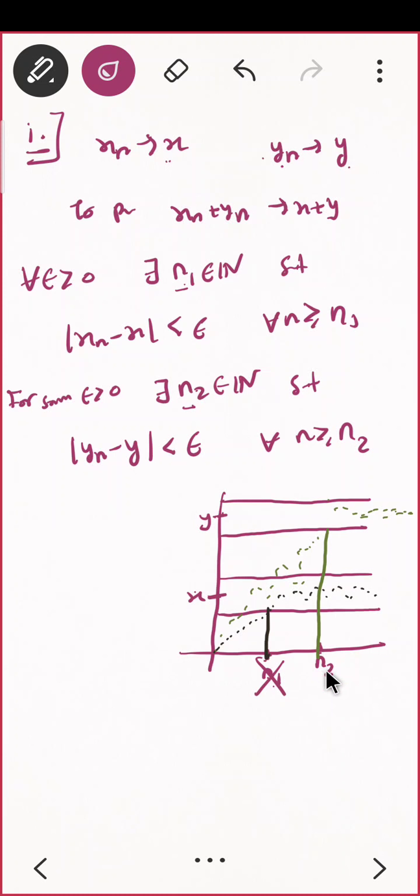Can I choose n2? Let us see. After n2, as per the definition, everybody of yn is already in the epsilon band. And you can see n2 is greater than n1. So all the terms of the sequence xn are also lying in the epsilon band after n2. So if we choose the maximum of n1 and n2, then our result will hold. Do you agree?